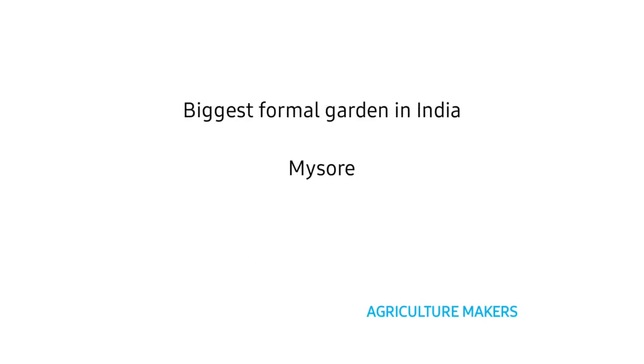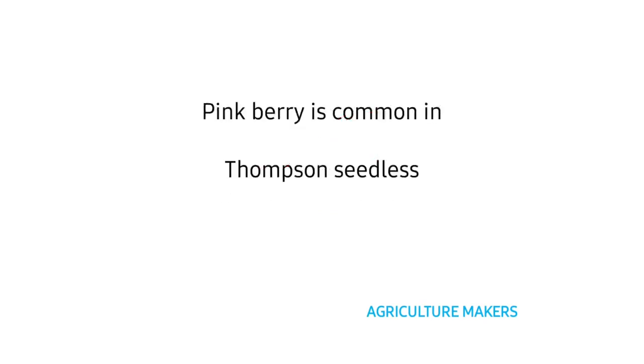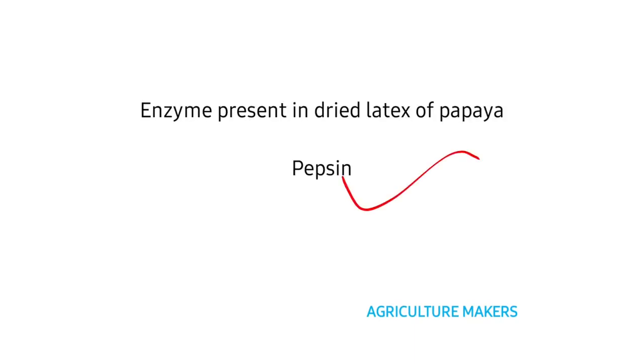The biggest formal garden in India is in Mysore. Pink berry is common in the Thompson Seedless variety of grapes, and this pink berry is due to high temperature. The enzyme present in the dried latex of papaya is papain.